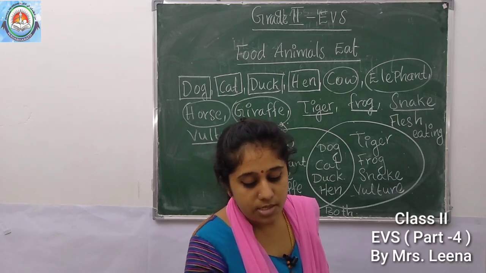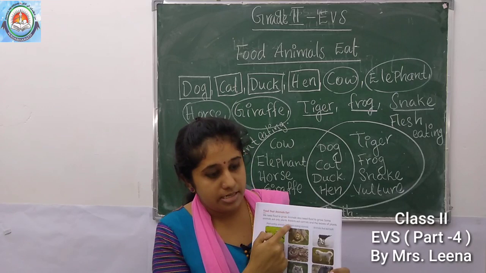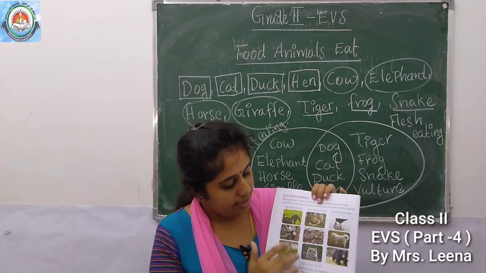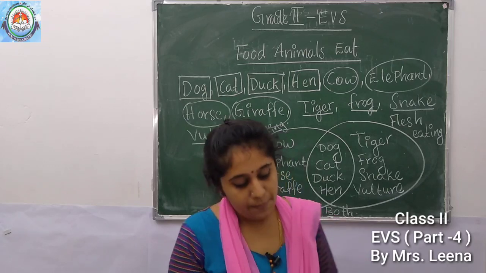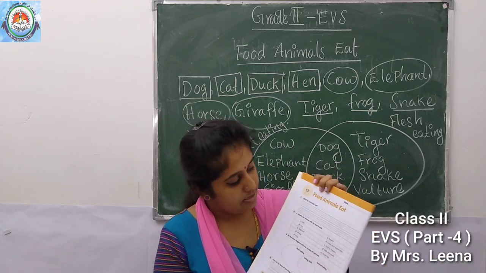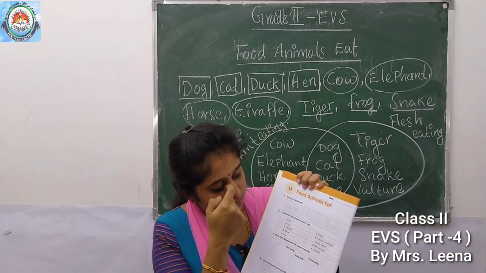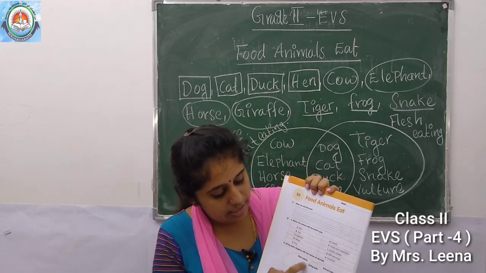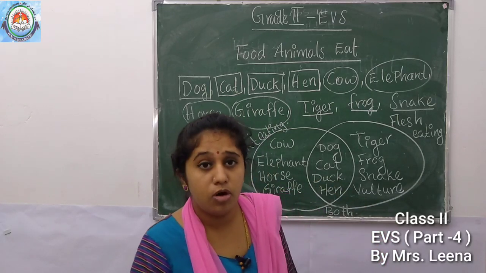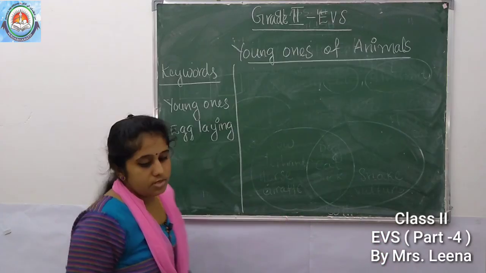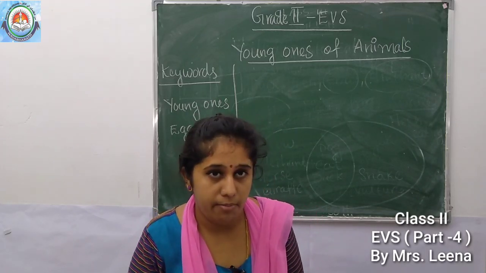Then see, read your content book very well. Okay, food, animals, each. Read this content book very well and do this workbook page number 16. See, 16. What do animals eat? Then match it. Food habits of animals. Okay, we are moving on to the next topic, the young ones of animals.